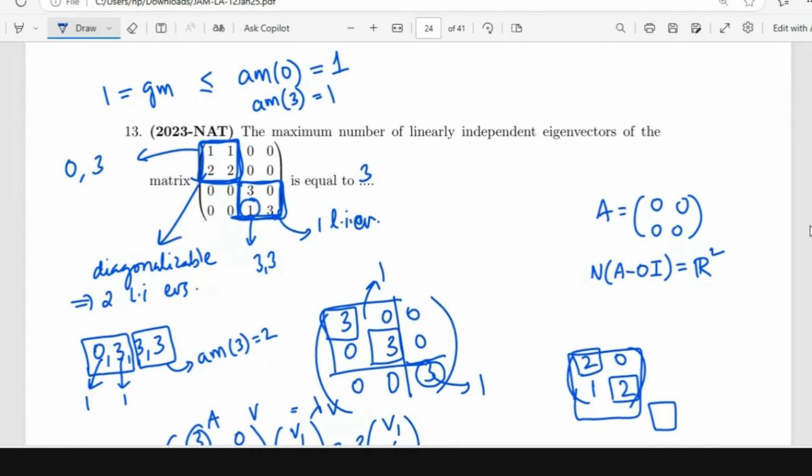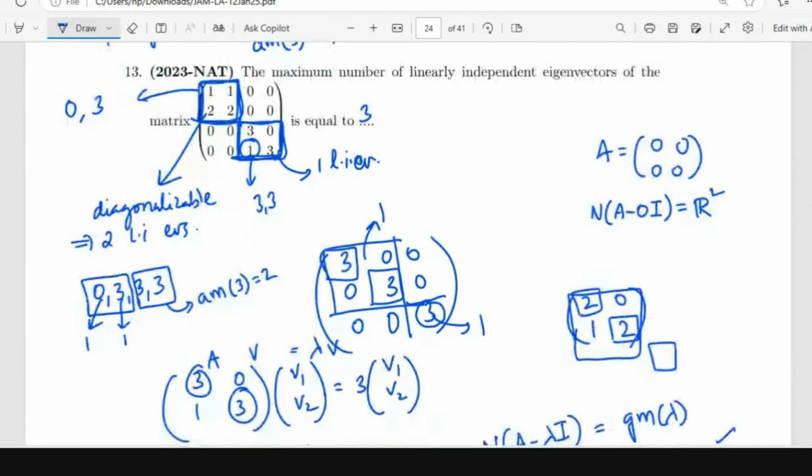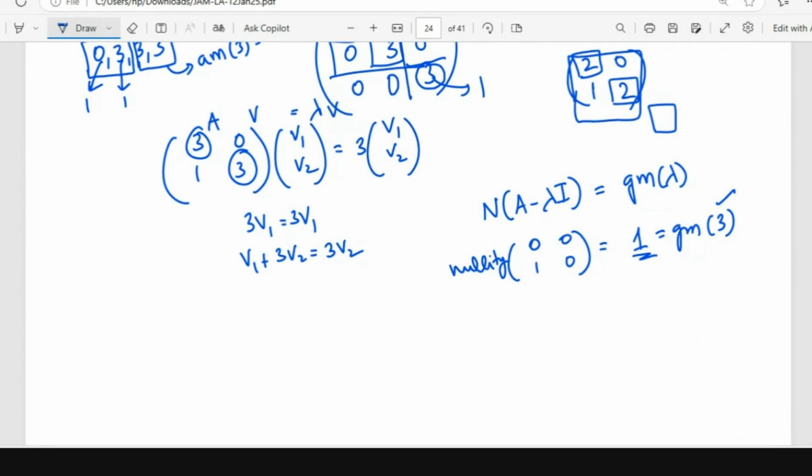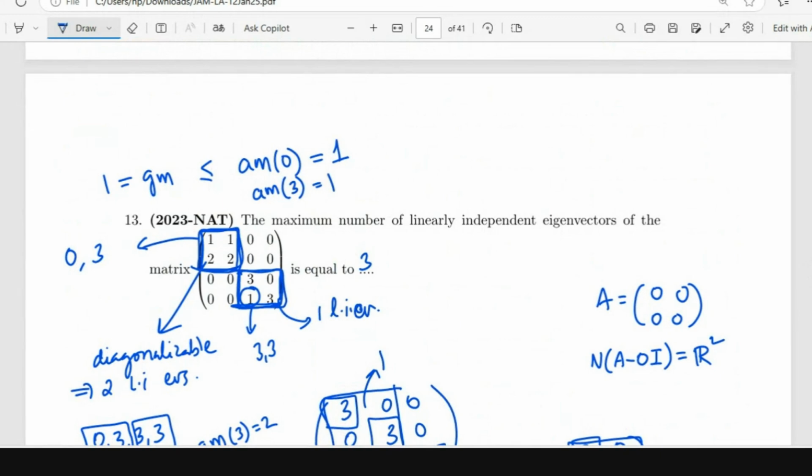So when you have distinct eigenvalues, the algebraic multiplicity and geometric multiplicity will be equal to 1. So you will get linearly independent eigenvectors from there. When you have repeated eigenvalues, there you calculate the geometric multiplicity. That's going to give you the number of linearly independent eigenvectors. Is it clear? Yes, ma'am.